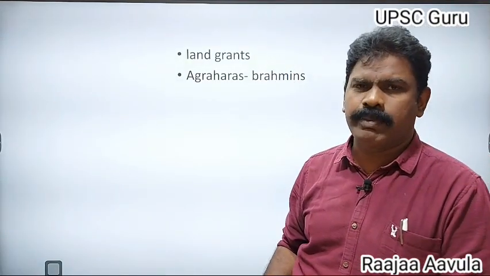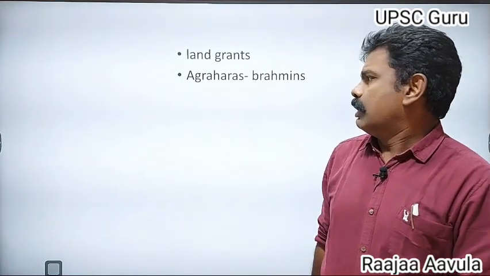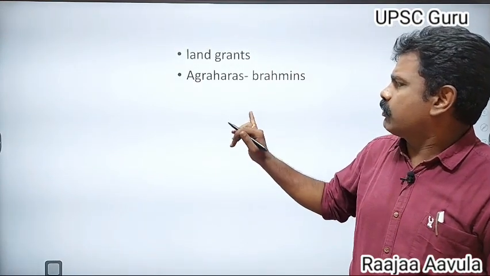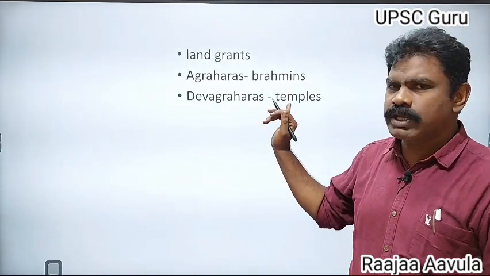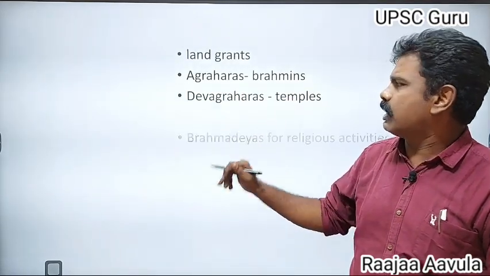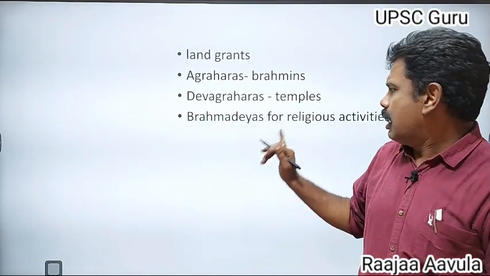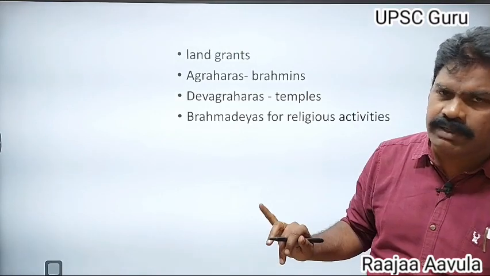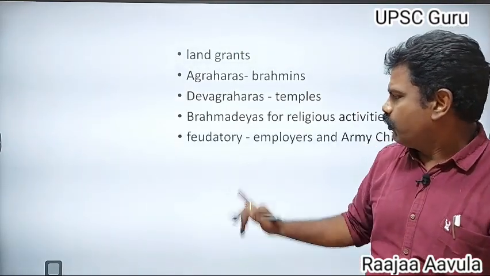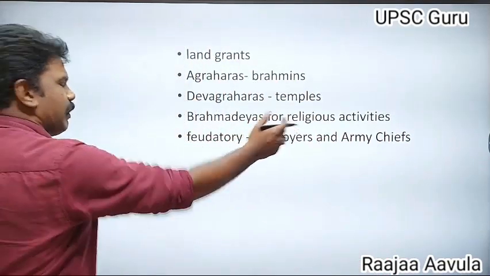Agraharas were given to the Brahmins. The areas given to the temples were called Devagraharas. Brahmadeya villages were given for religious activities. And feudatory lands were given to the employees.